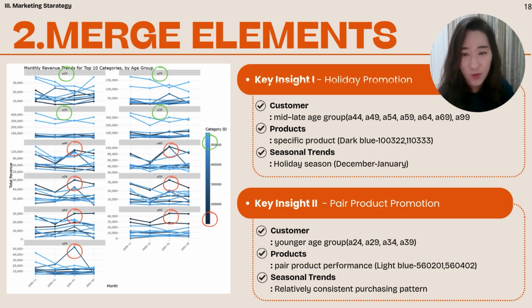Second is the pair product promotion. Younger age groups, which are in green circles, such as A24 and so on, show strong performance in paired products with consistent purchasing patterns. Based on these insights, we suggest two promotional strategies.